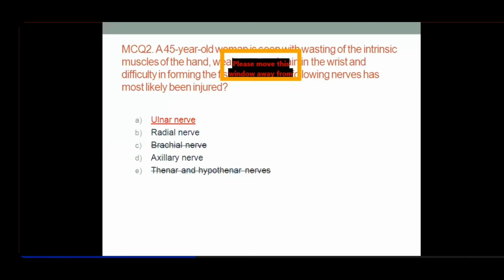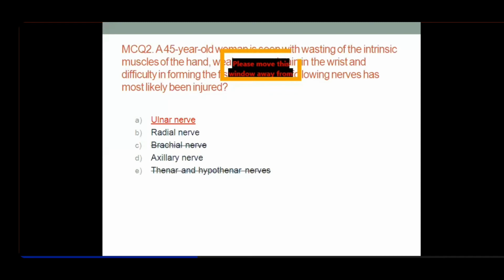That will be the adductor pollicis muscle, which is a muscle of the thenar group, but it is innervated by the ulnar nerve. Got it? Very occasionally, there is a muscle which has dual innervation. Which muscle is that? That is flexor pollicis brevis. It might have nerve supply from both the median and ulnar nerves.